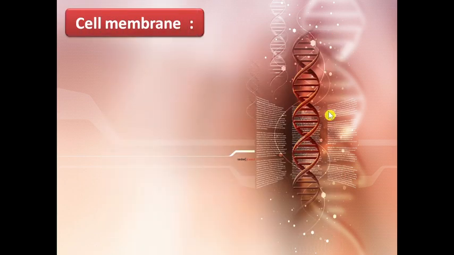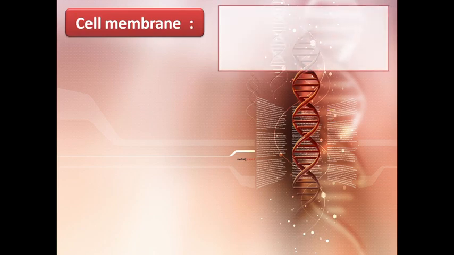Now let's talk about the third covering, that is the cell membrane. The cell membrane controls the movement of molecules into and out of the cell. It also bears respiratory enzymes and keeps the cytoplasm intact. The cell membrane holds receptor molecules to detect chemicals in the surroundings, and it forms mesosomes by infolding. Like, by folding, the cell membrane forms the mesosome structure.